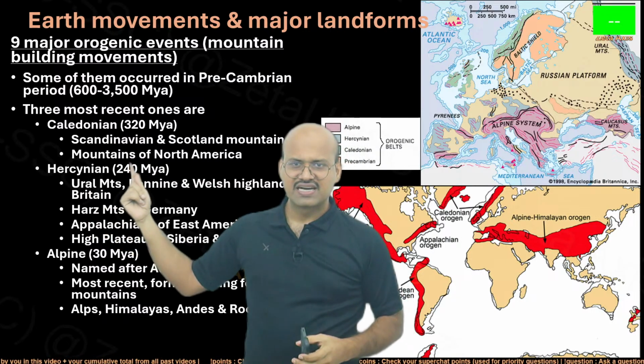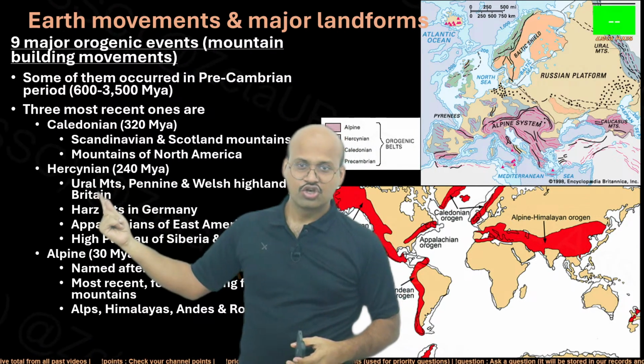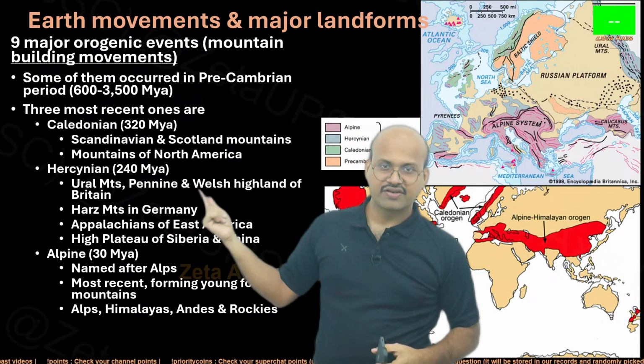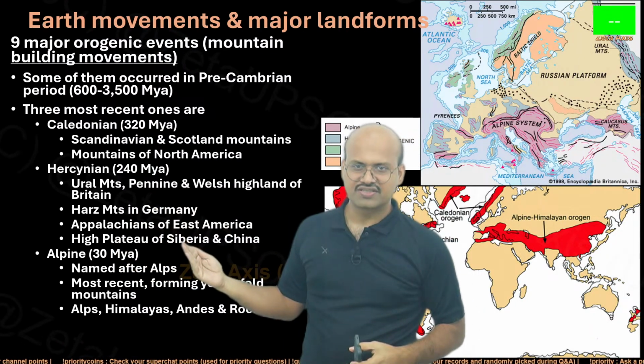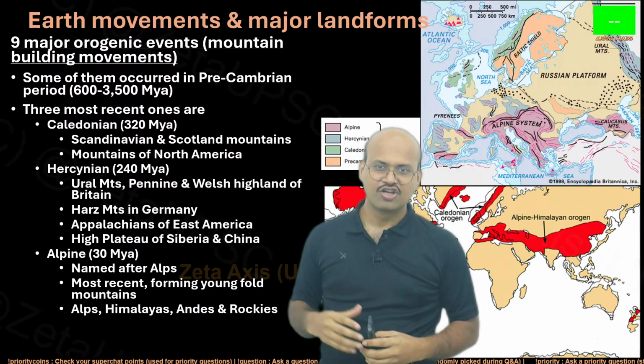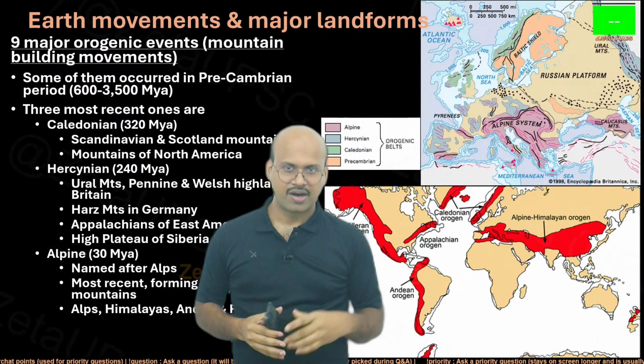Then there is this Hercynian orogeny which occurred around 240 million years ago. Ural mountains, Pennine, Welsh Highlands of Britain, Harz mountains, Appalachians of East America, and high plateaus of Siberia and China. So all these were created during the Hercynian upliftment period.